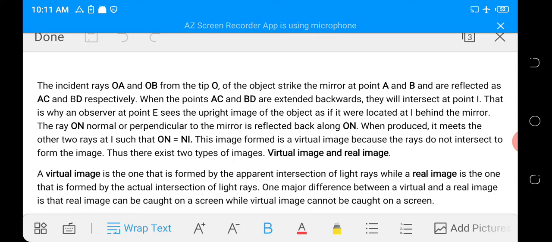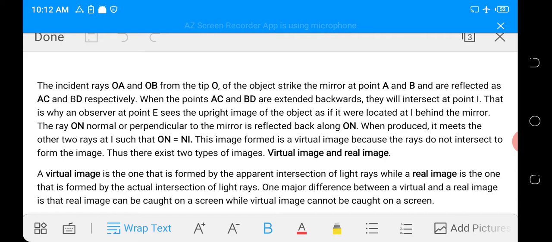So this is what is explained here. The incident rays OA and OB from the tip O of the object strike the mirror at points A and B and are reflected as AC and BD respectively. When AC and BD are extended backwards, they will intersect at point I. That is why an observer at point E sees the upright image of the object as if it were located at I behind the mirror. The ray ON, normal or perpendicular to the mirror, is reflected back along ON. When produced, it meets the other two rays at I, showing that ON is equal to NI. This image formed is a virtual image because the rays do not actually intersect to form the image.